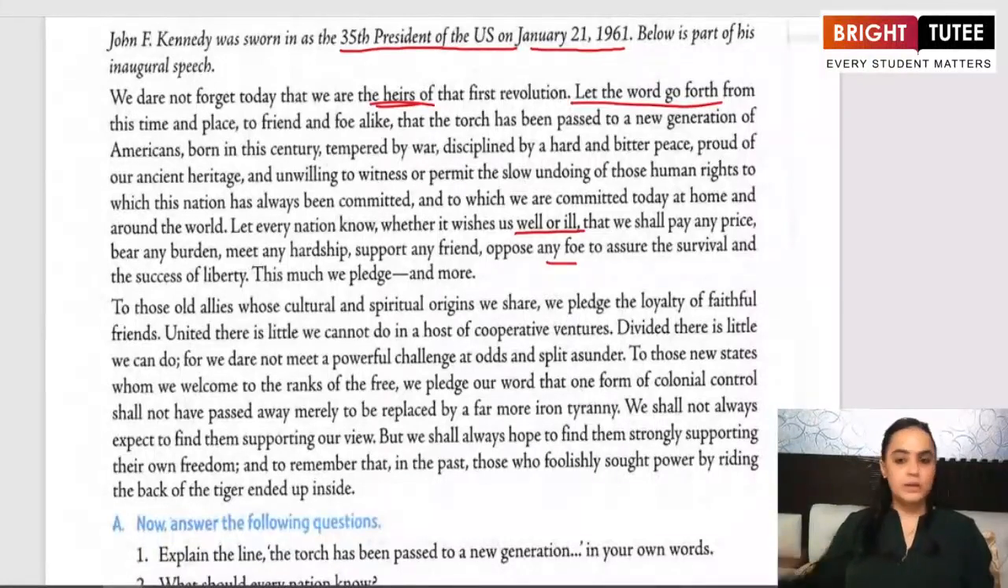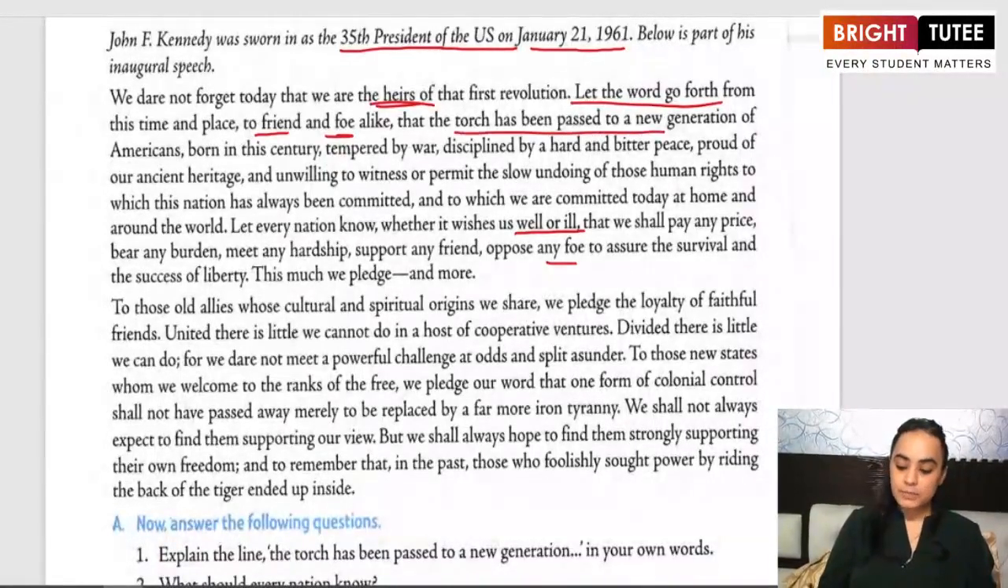Let everyone know that from this time and place, not only do we want people in the present generation, who are born in this century, to know about it, or the people who are living at this place to know about it, but everybody should know about the same, be it your friend or foe, that is your enemy. And what did he want everybody to know? That the torch has been passed to a new generation of Americans.